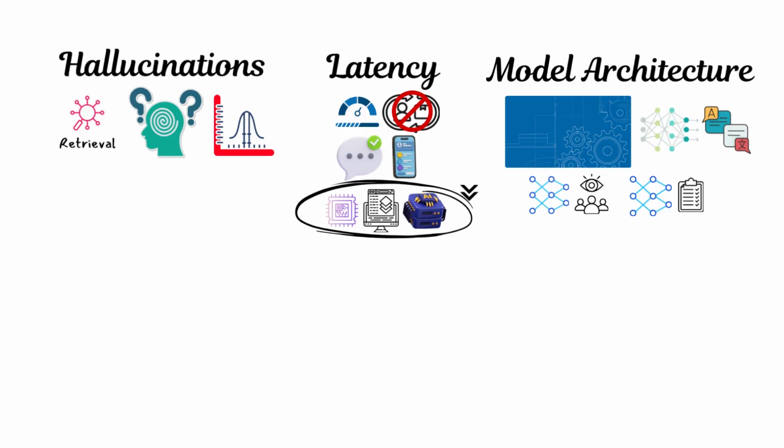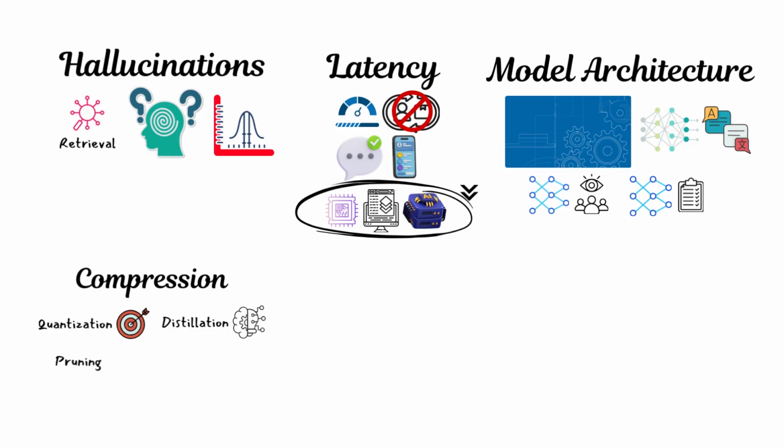But large models need heavy compute, so developers use compression. Quantization reduces precision, distillation teaches a smaller model, and pruning removes unnecessary parameters. These techniques make large models practical, letting you deploy them on smaller servers or even locally.